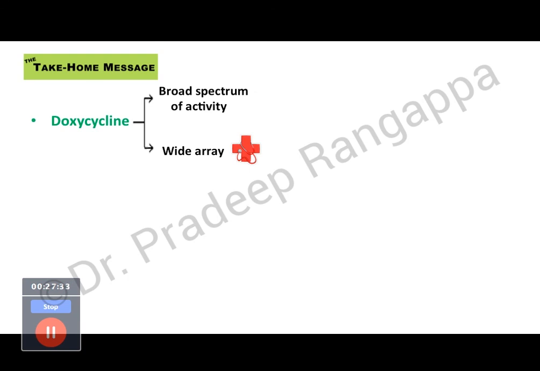So the take-home message for doxycycline is, as you see, doxycycline has a very broad spectrum of activity against the atypical bacteria and also a lot of exotic organisms. And you have seen multiple organisms like Yersinia pestis, tularemia, and it's a drug of choice for pelvic inflammatory disease like non-gonococcal urethritis or lymphogranuloma venereum. Or you have rat bite fever, Borrelia, Leptospira. So most importantly for us, what is of importance is rickettsia, Leptospira, and malaria. And it has a wide area of clinical usage.